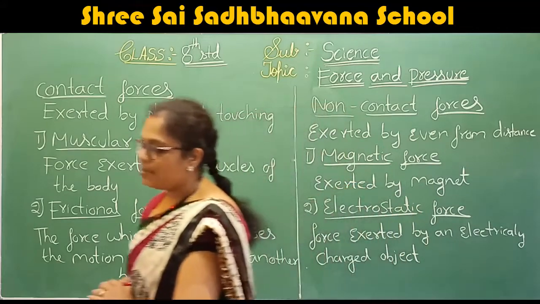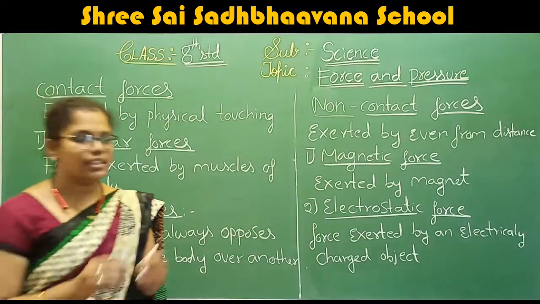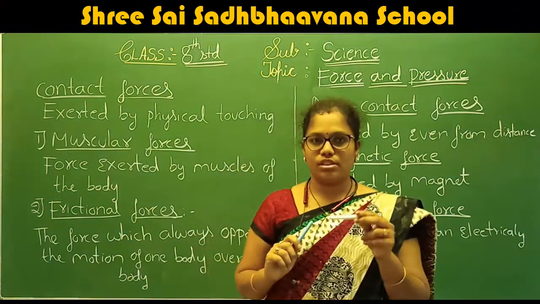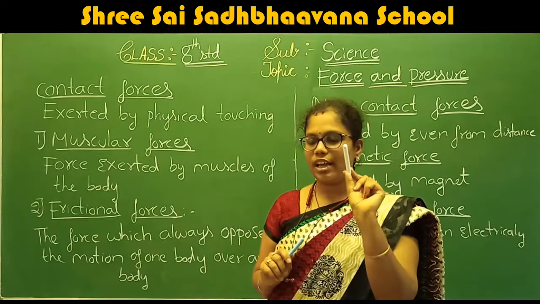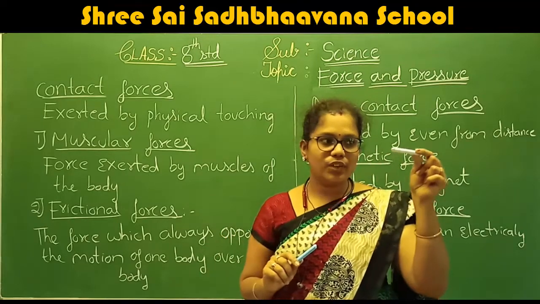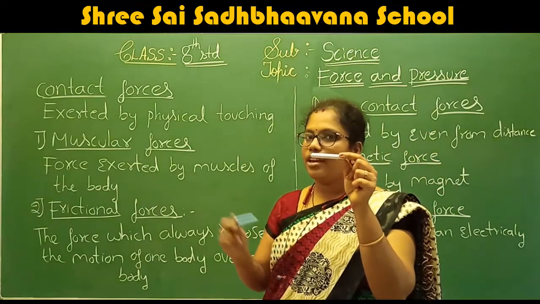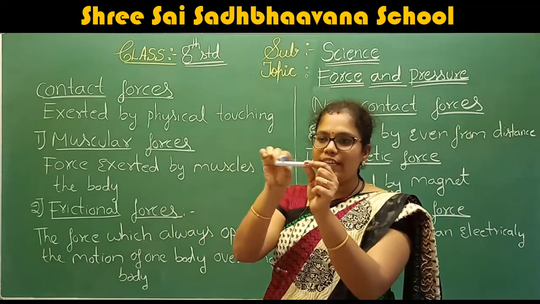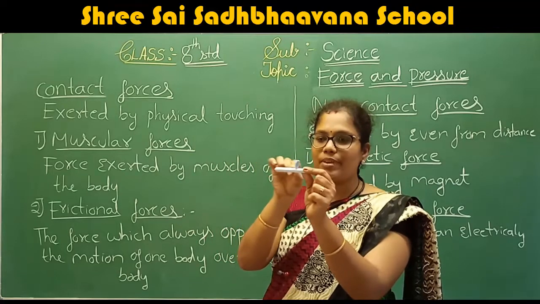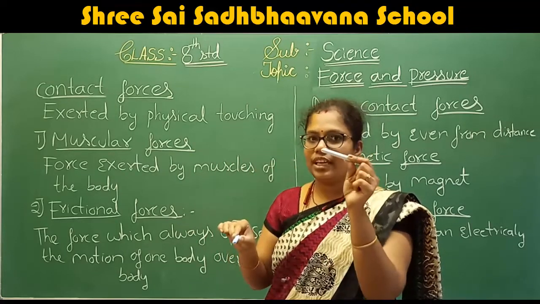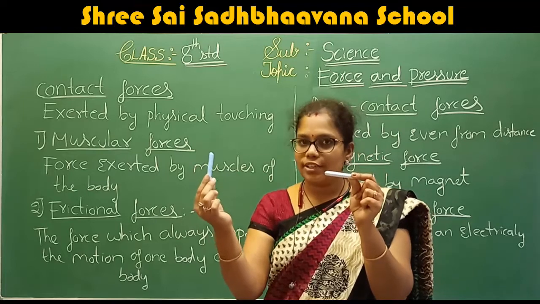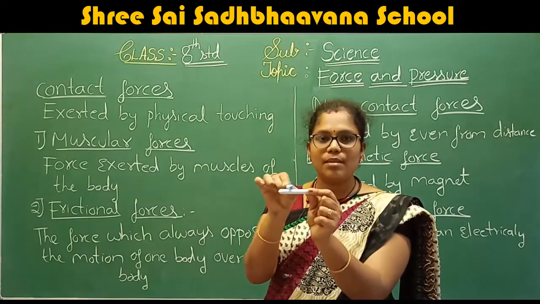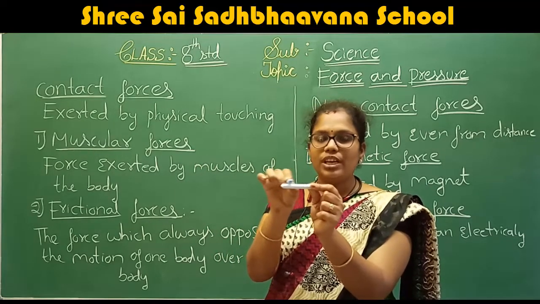Now I will show one example. I am taking these two chalks. The first chalk in my left hand is moving in this direction. Now I take this blue chalk in the opposite direction. What happens? It opposes the direction of the white chalk by applying some force.